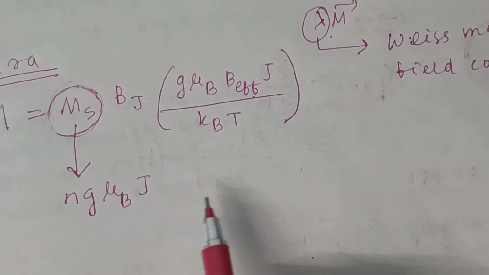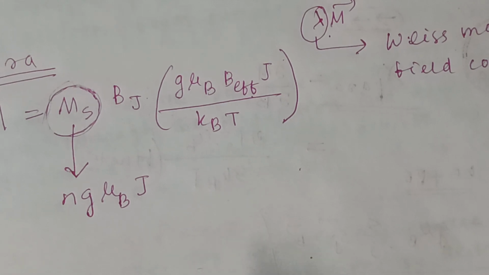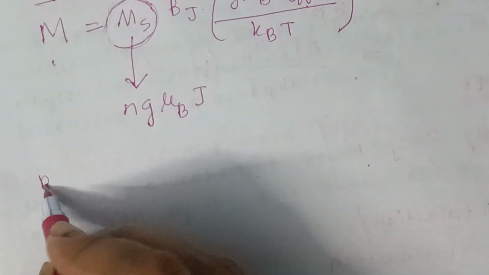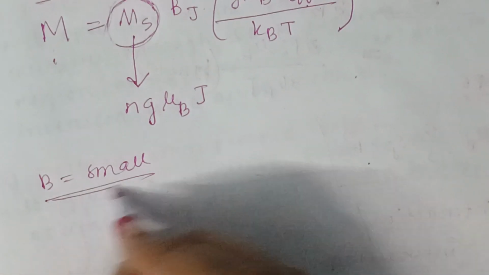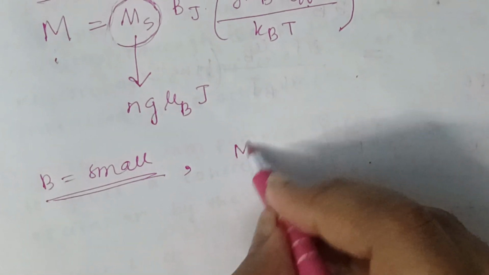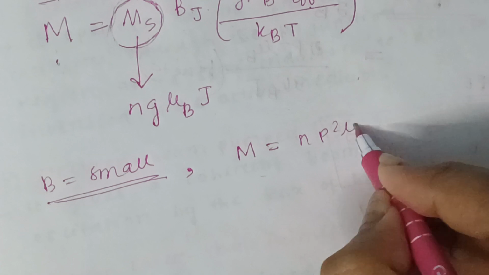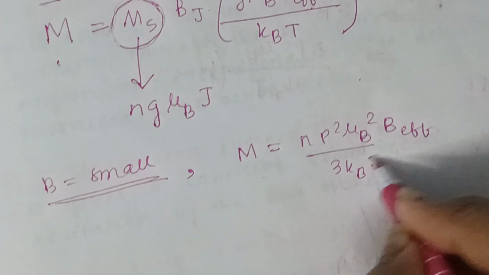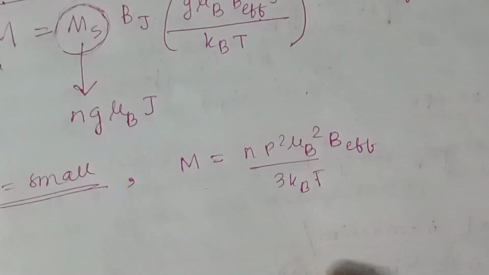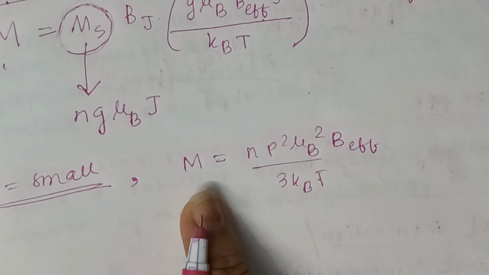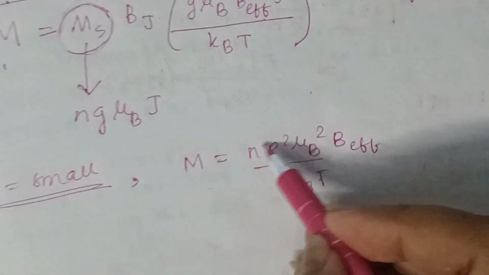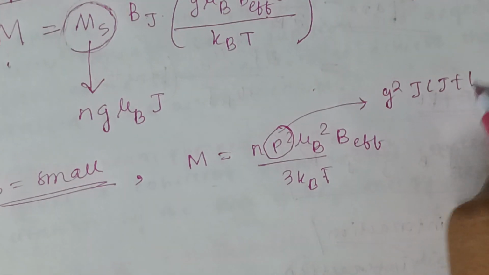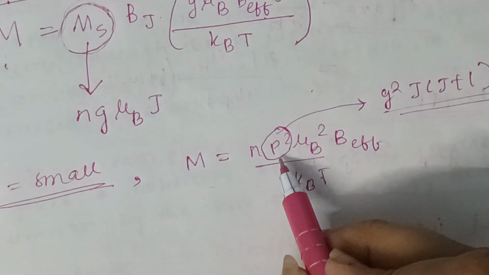Now for small magnetic field, when B is small, M equals n p squared mu_B squared B effective divided by 3 k_B T. This is the expression of paramagnetic magnetization. Here the value of p squared is g squared J into J plus 1.